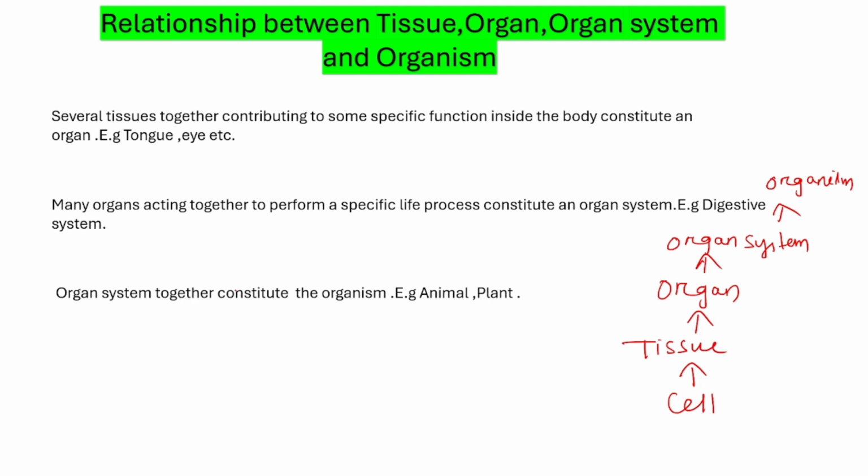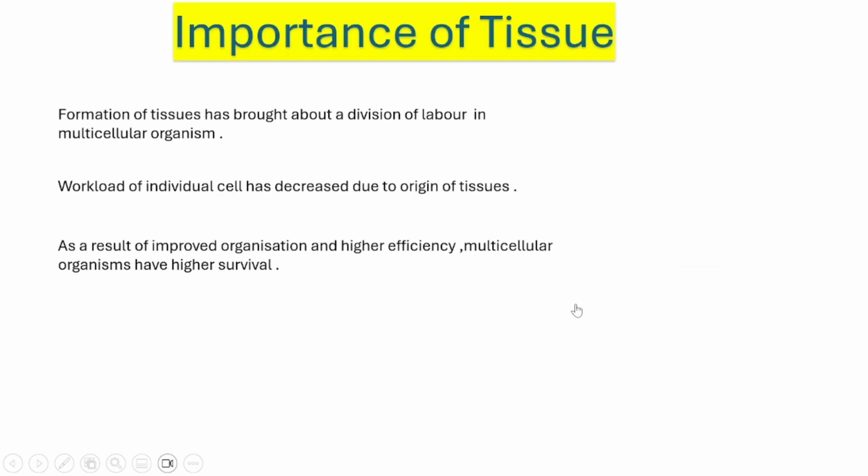Okay. So this is the hierarchy of cell, tissue, organ, organ system and organism. For example, you can see some tissues make the organ like tongue, eye, ear, every organ of our body. Many organs acting together to perform a specific life process constitute an organ system. For example, digestive system, respiratory system, nervous system, etc. Organ systems together constitute the organism. Example, we, plants, every animal and plant.